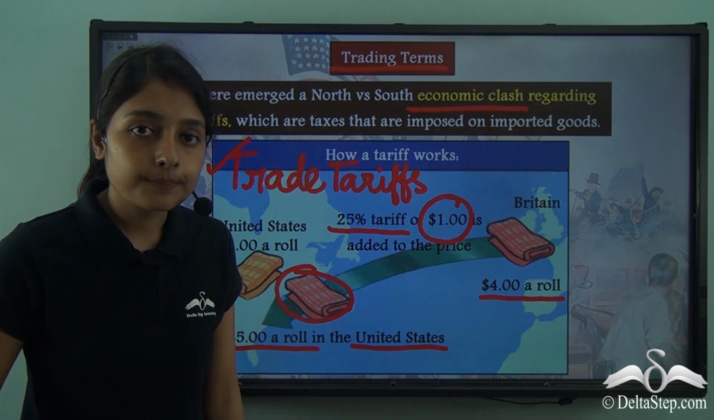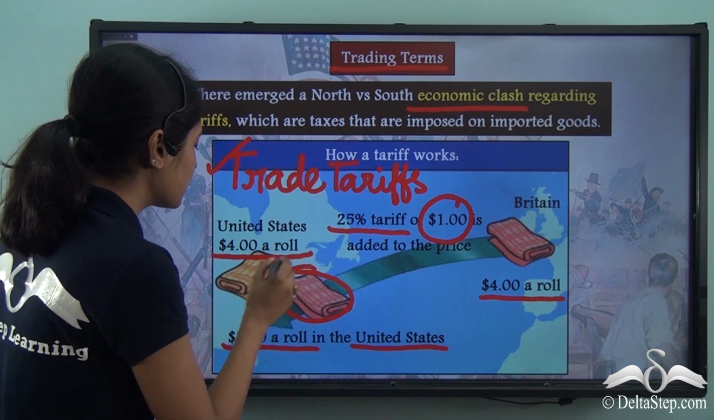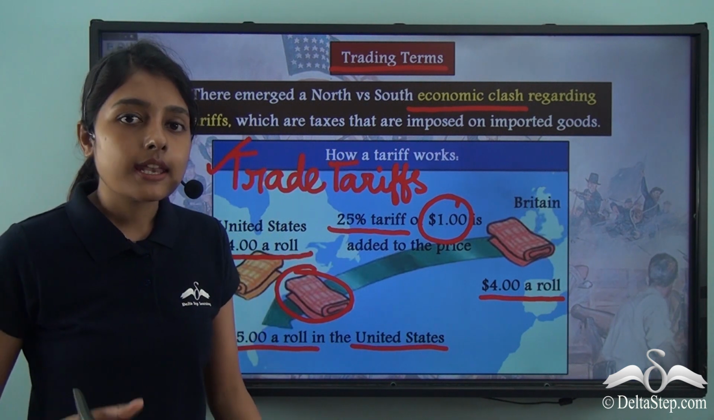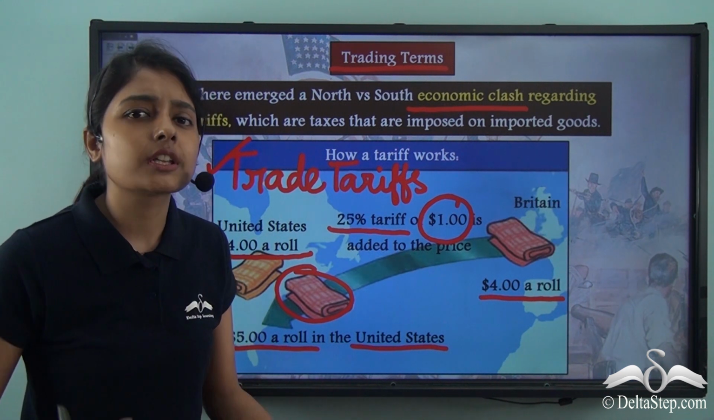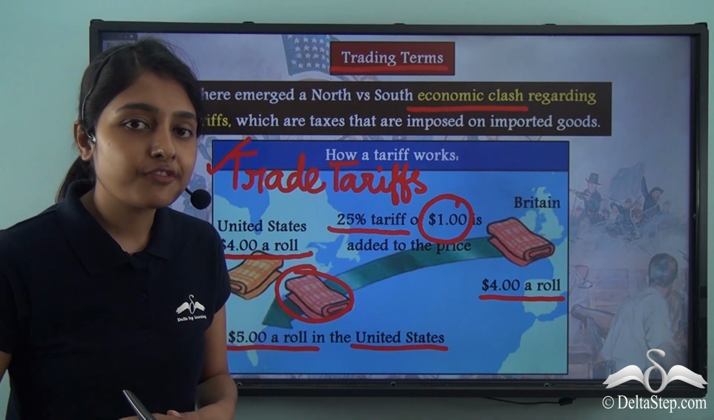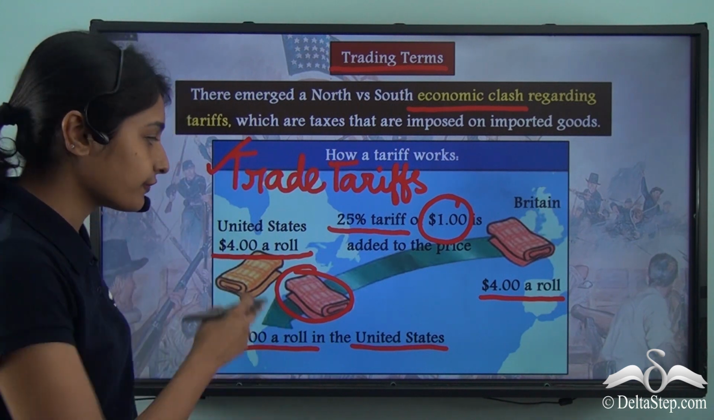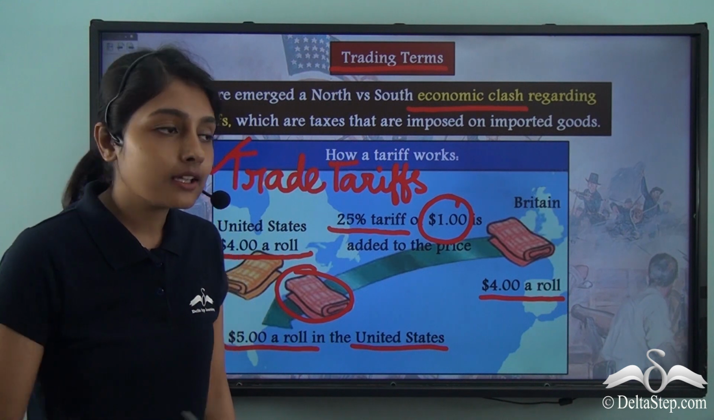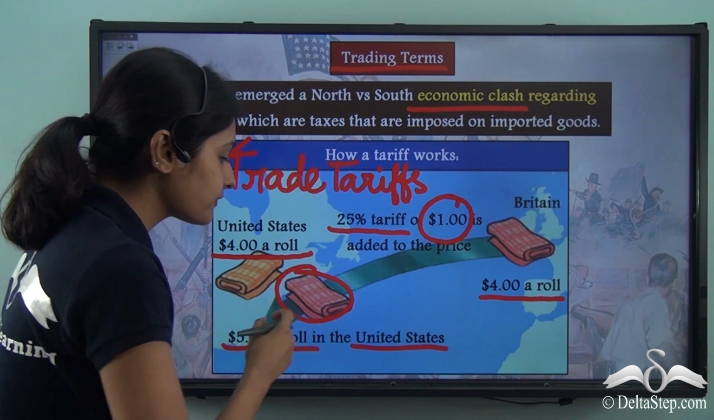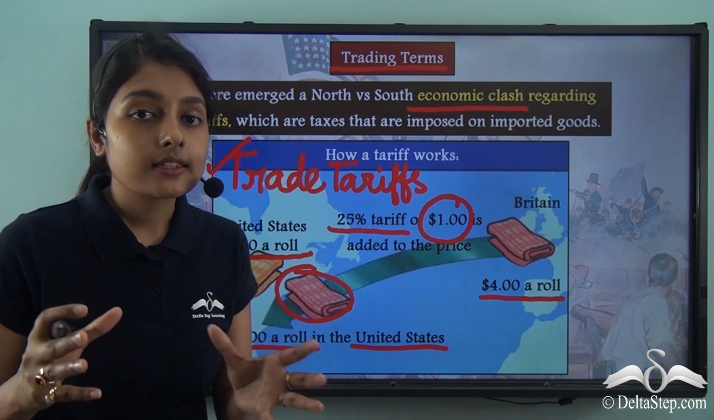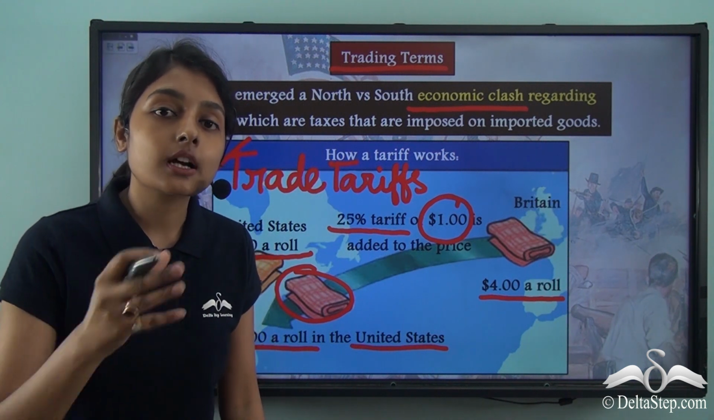And on the other hand, the United States is also selling the same piece of cloth for $4 a roll. Now whenever any buyer or any customer is going to the United States market or any shop in the US, that person will find that this same piece of cloth that is made in the US is being sold for $4, and that same piece of cloth that has been imported from Britain is being sold for $5 a roll. In this way, this person will now choose to buy the cloth that is being produced in the country itself.